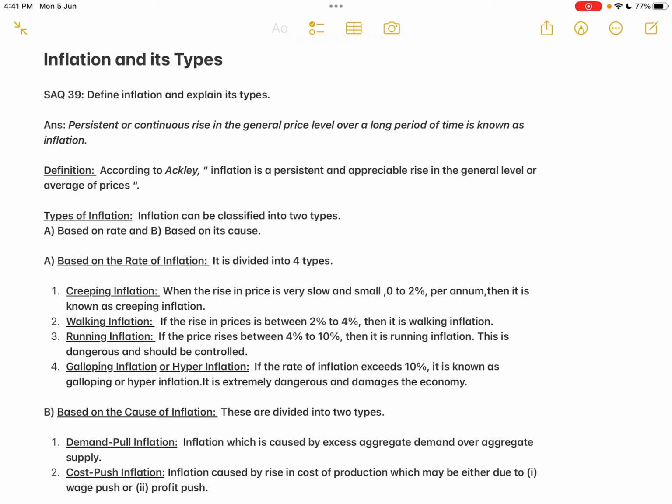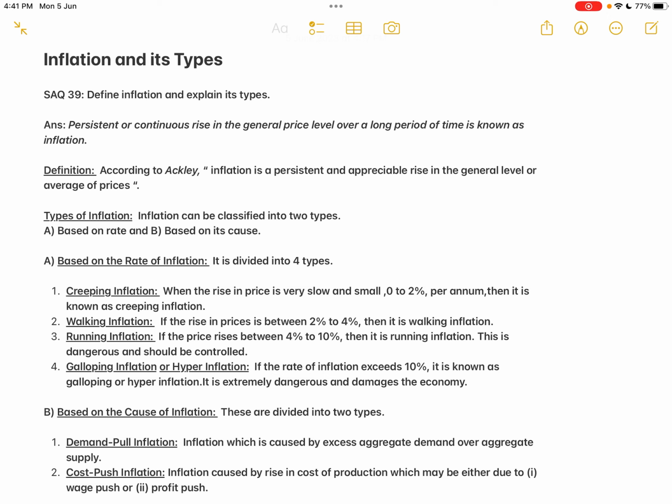A persistent or continuous rise, the same meaning, so there should be a continuous rise in the general price level over a long period of time, and that is known as inflation. The rise in price level should be continuously happening for a long period of time. When it is not possible to control the level of inflation, then it is very dangerous for the country. Okay, so there is a definition given by Ackley.